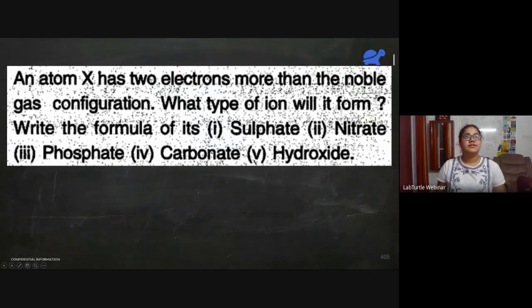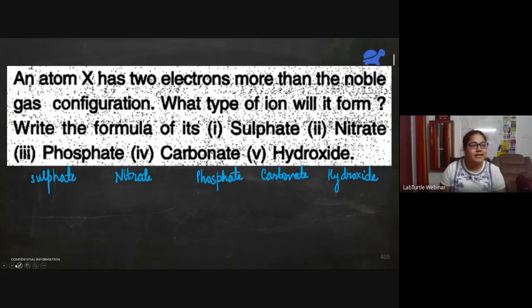Another question. Let me help you out over here. Let me write the formulas of these ions. Sulfate ion is SO4 2 minus, all capitals. Nitrate is NO3 minus. I have sent all of you a list, right?